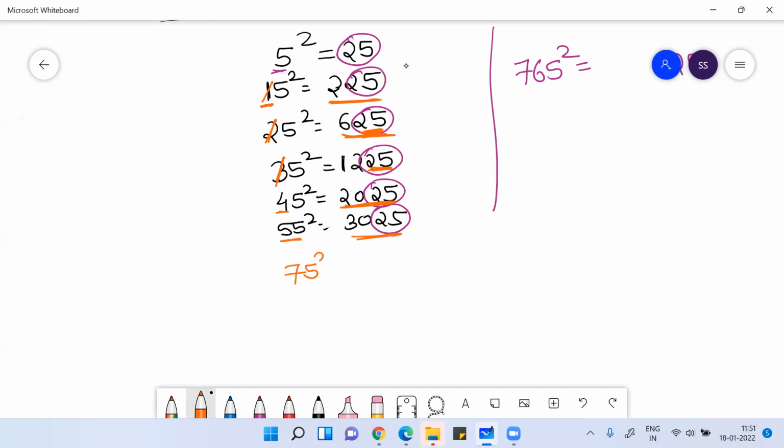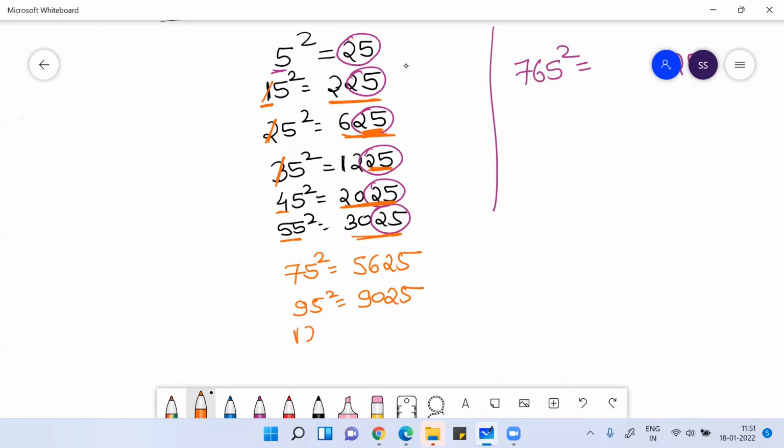Square of 75: what is the next digit of 7? It is 8. 8 sevens are 56. The answer is 5625. What is the square of 95? The next digit of 9 is 10. 9 tens are 90. So the square of 95 is 9025. Clear everyone?